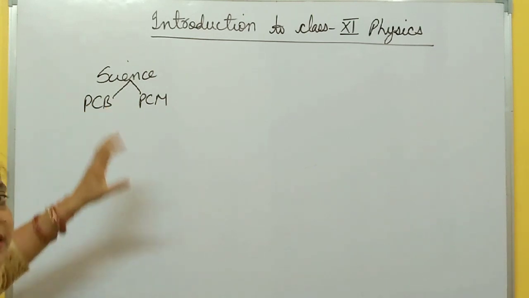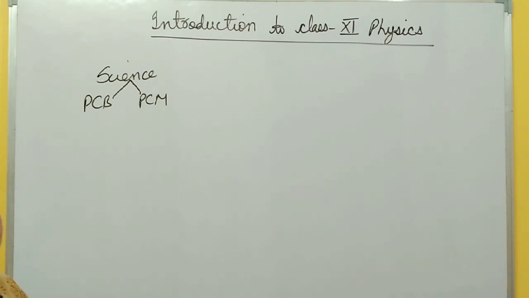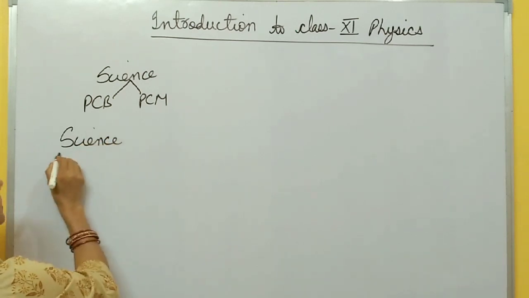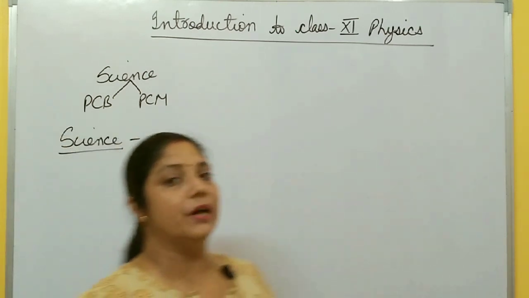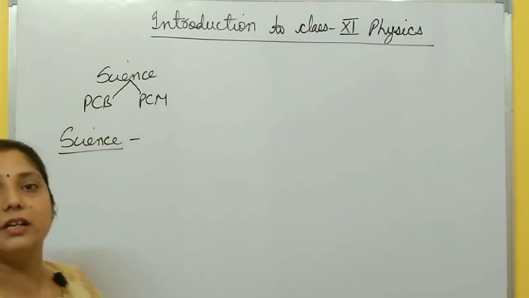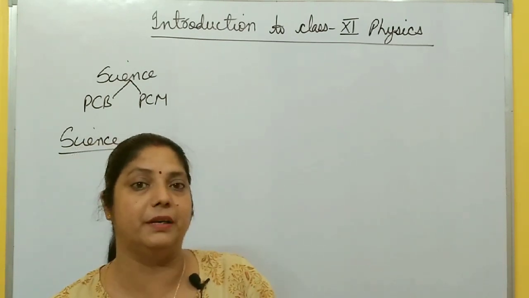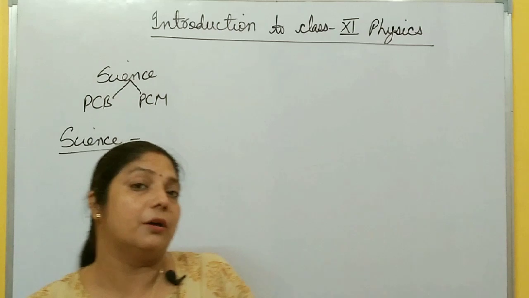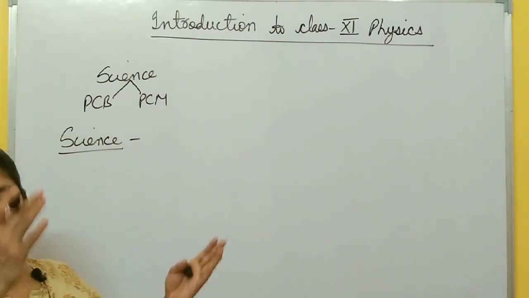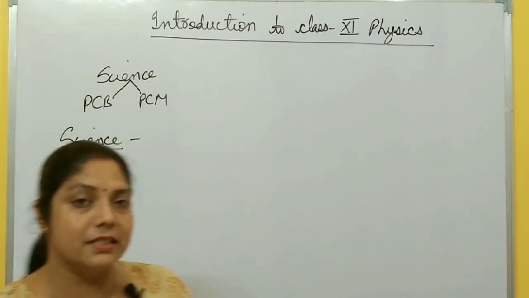It means you studied science, and then in science there are different branches, right? First, what do you mean by science? Everything around us is about science, right? It is nothing but organized and systematic knowledge about different natural phenomena, and those phenomena are observed by different observations and experiments. Like the formation of day and night, it is a natural phenomenon, and there are different basic laws related to this.